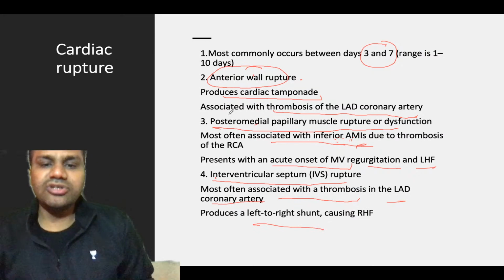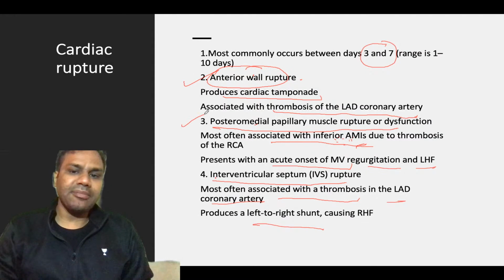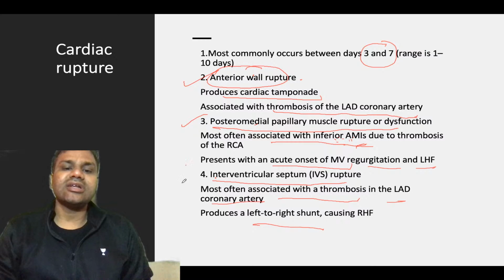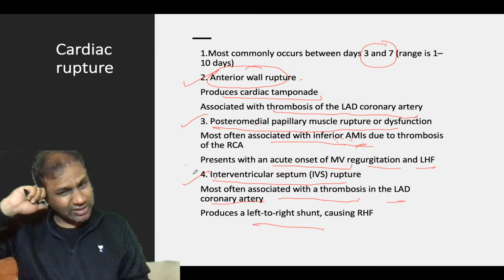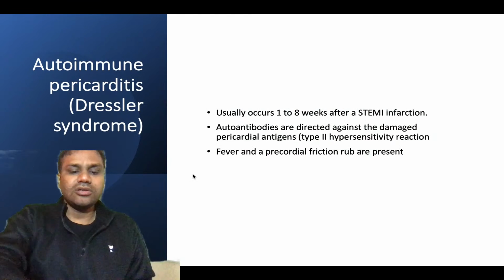So you need to remember three things: anterior wall rupture, posteromedial papillary muscle rupture, and interventricular septal rupture. These are important things which you need to know in case of rupture.